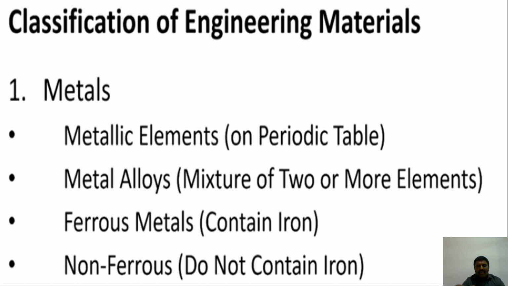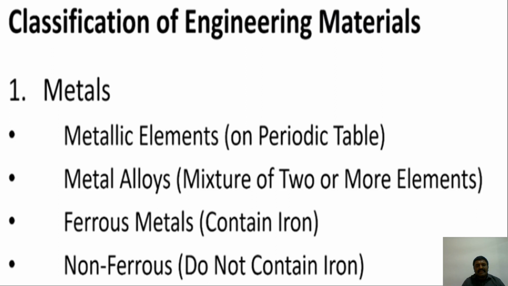Now we speak about the metals. A metallic element may be iron, steel, aluminum, copper, gold, silver, or nickel. Metal alloys are a mixture of two or more elements, for example brass, which is a mixture of copper and tin.